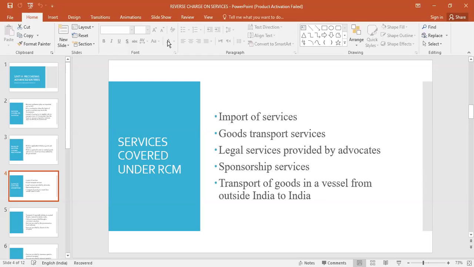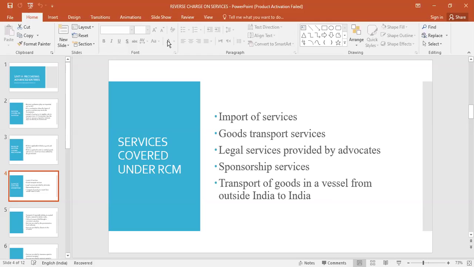Similarly, goods transport services, the transport companies, they have to pay RCM. Similarly, legal services provided by advocates. We take the service from advocates. So the services provided by advocates or lawyers will come under the RCM.